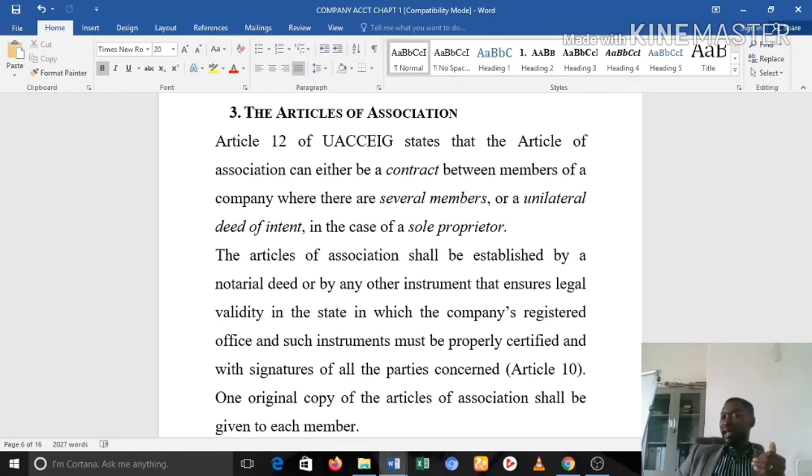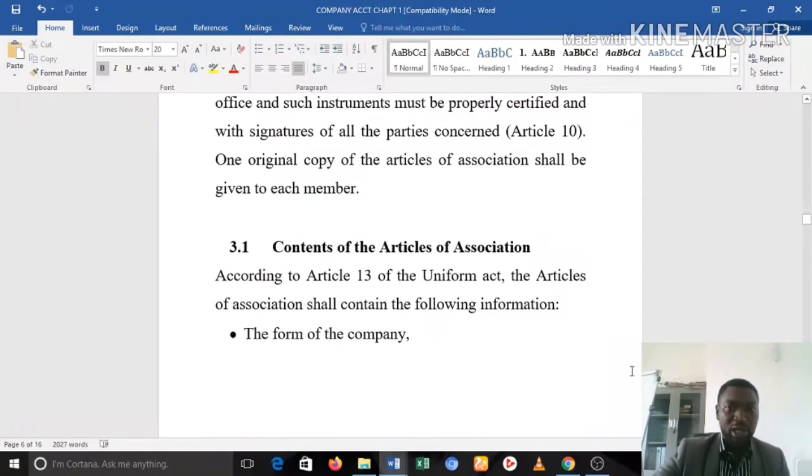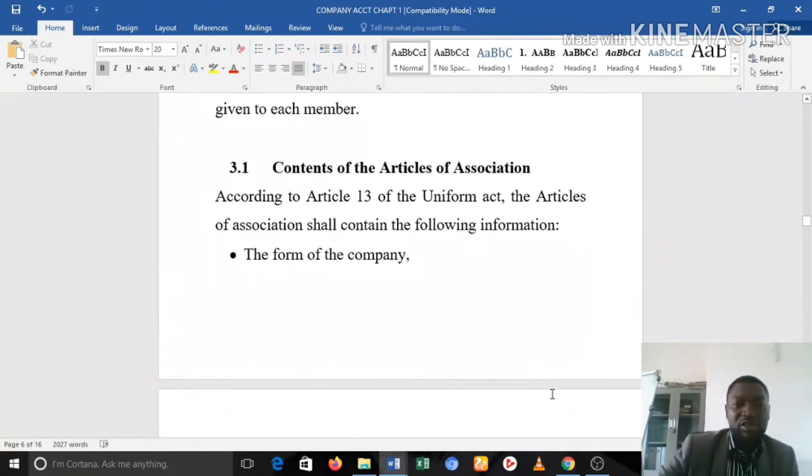Okay, in other countries, there may be some other OHADA members which do not have the notary system, but in Cameroon, it must be by a notarial deed. Okay, and each partner or shareholder is entitled to one original copy of the Articles of Association. So the number of Articles of Association is done in function of the members of the company. Okay. Next on, let's look at the content of the Articles of Association.